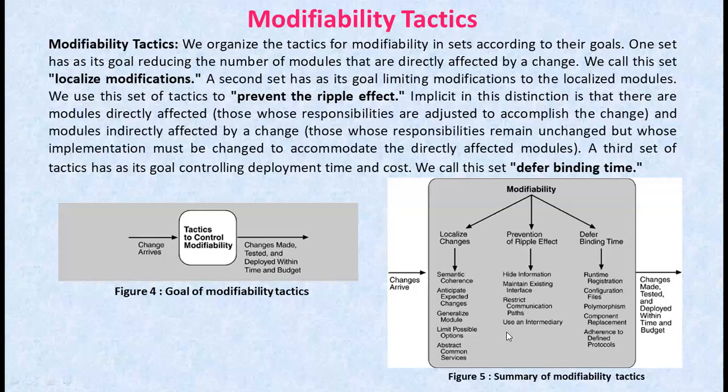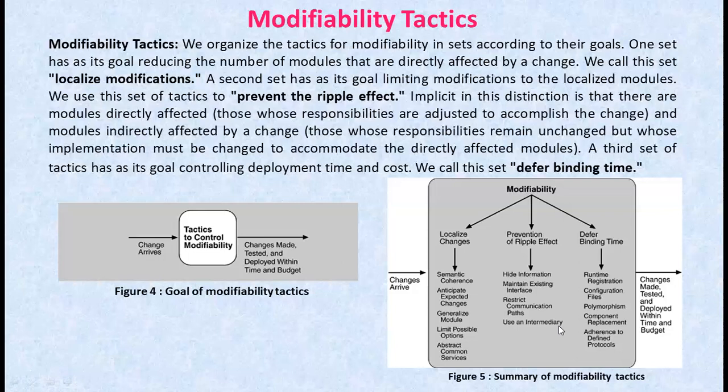And the last one, that is use of intermediary. Here, if module B has any type of dependency on module A other than semantics, it is possible to insert an intermediary between module B and module A that manages the activities associated with the dependency.